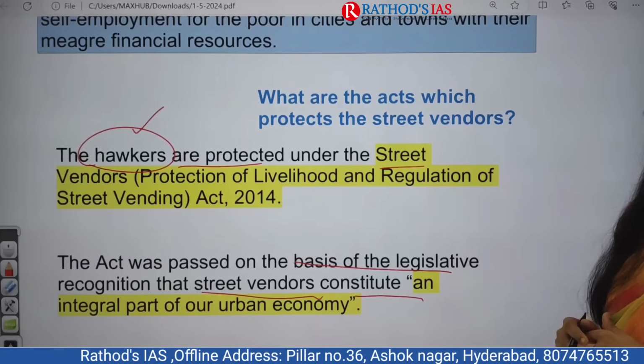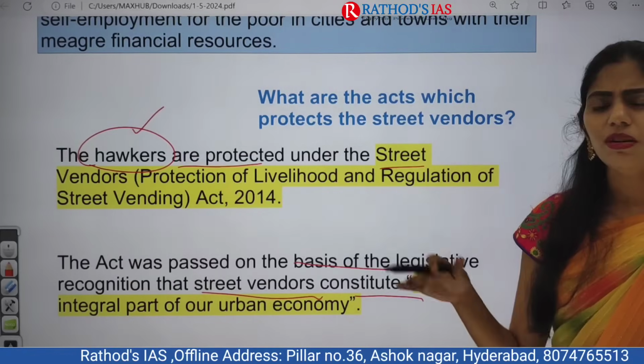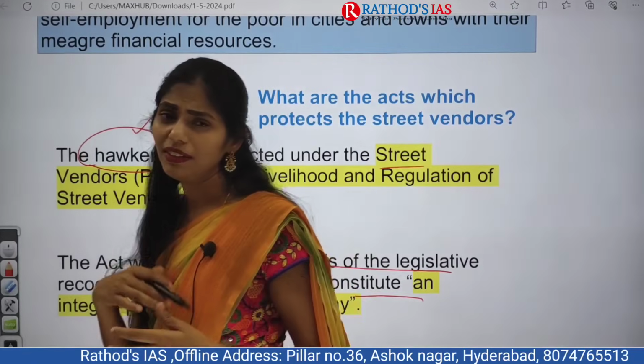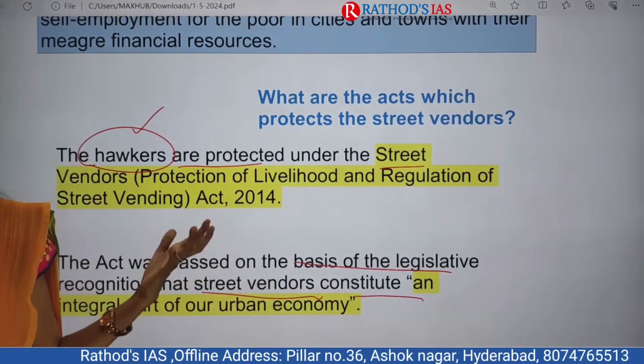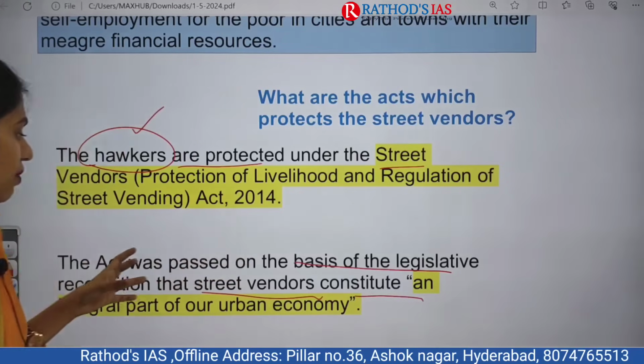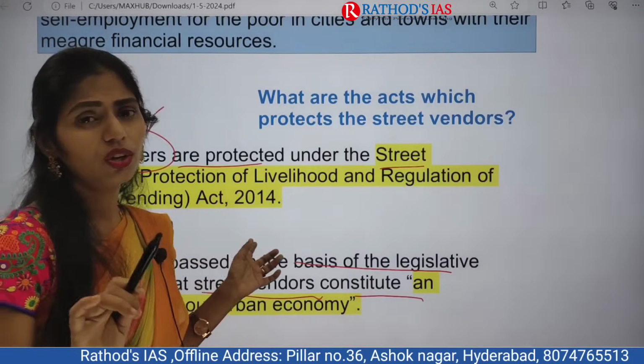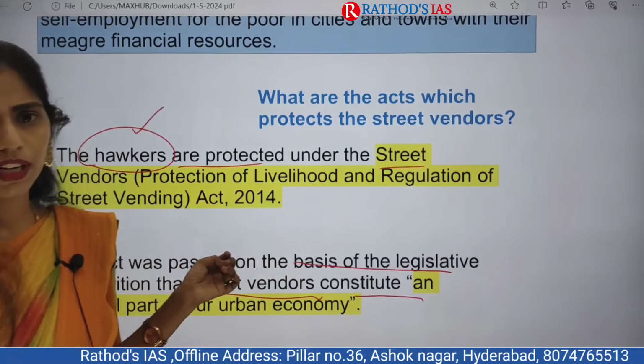But in these weekly markets in urban areas, so many people will be coming together and assembling in the evening time and they will start selling their products. Yes or no? So in that way, I understood at that time itself that these street vendors are contributing a lot to the urban economy.